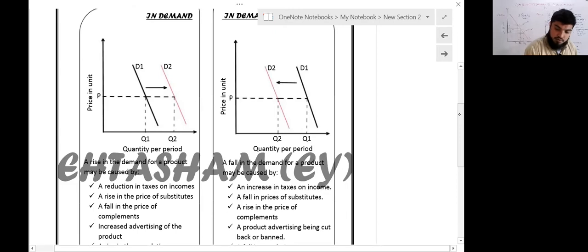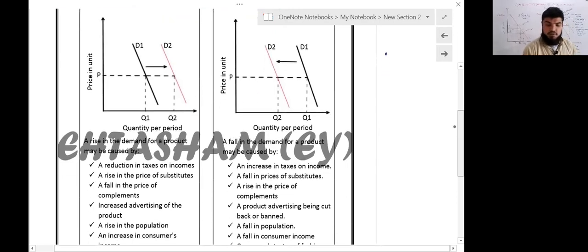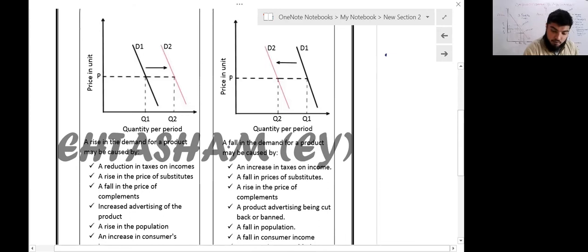Now, this will be the last part, and we will be concluding with this. A fall in demand. Why does a fall in demand occur? Demand for a product may fall because of an increase in taxes on income. What if the taxes increase? The real income of an individual decreases, and hence the demand moves leftward, it decreases, it falls.